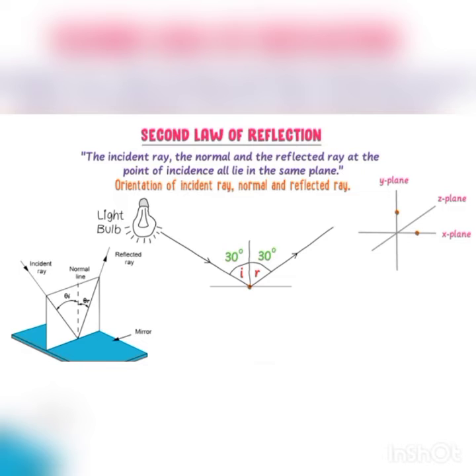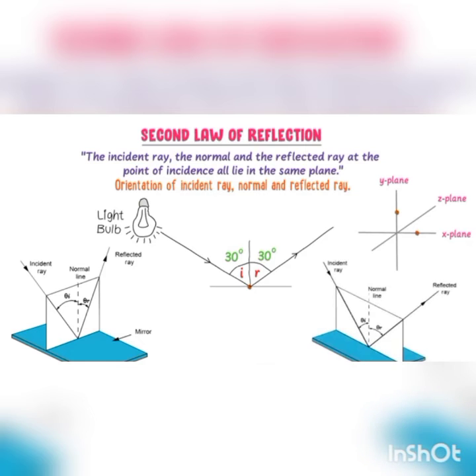These all lie on the same plane. This is called the second law of reflection. We know that the first law of reflection is that the angle of incidence is equal to the angle of reflection. In this case, the angle of incidence is 30 degrees and the angle of reflection is also 30 degrees. The second law of reflection is that these all lie in the same plane.